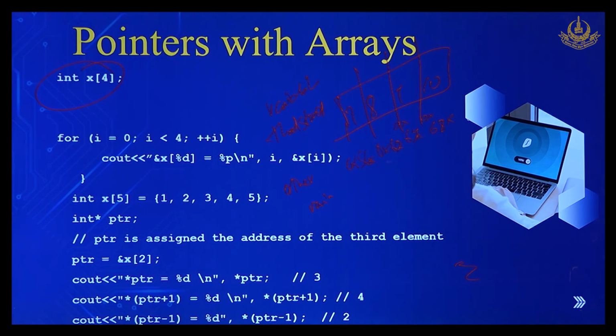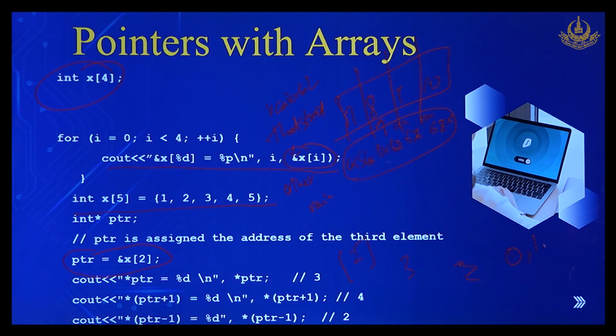So if we put the array into a loop and then print the value of that array using the address, then we would get all of these addresses. We'll print all of these addresses. And if we similarly declare an array of 5 variables and then point to the second variable by using a pointer, then we will be accessing the second variable. Here it has pointed to the third variable because in the index it has used second.